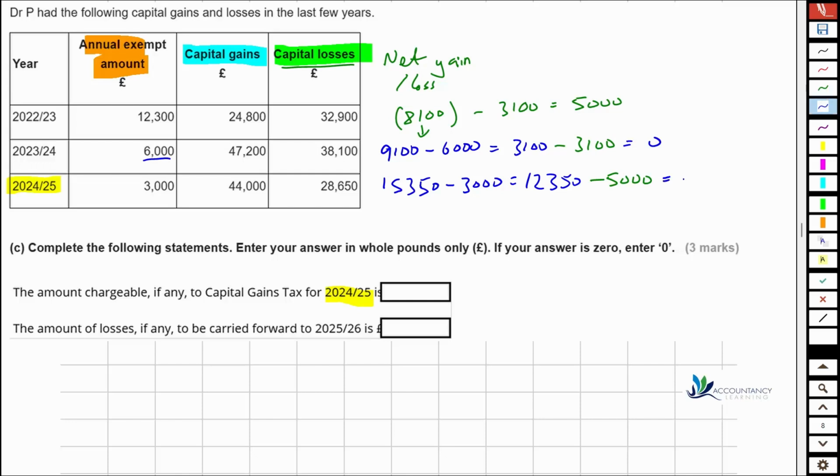And that means at the end of the day, we have a total of 7,350 of chargeable gains. And then do we have any losses to carry forward? Well, no, we've used all 5,000 of those now, so we have no losses to carry forward.